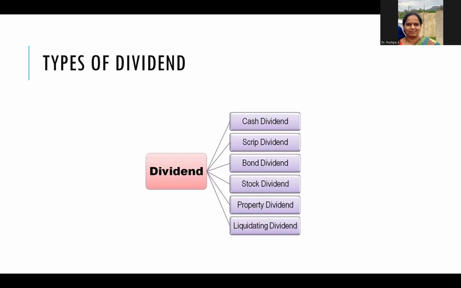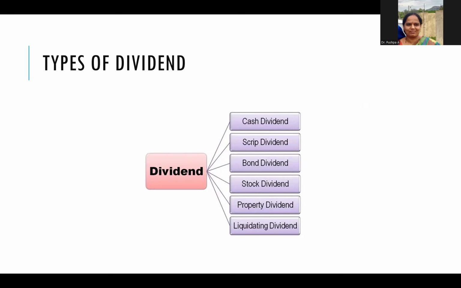Now, let us look into the types of dividend. We have 6 types of dividends. One is cash dividend, scrip dividend, bond dividend, stock dividend, property dividend, and liquidating dividend. Now let's understand each one of the dividends.